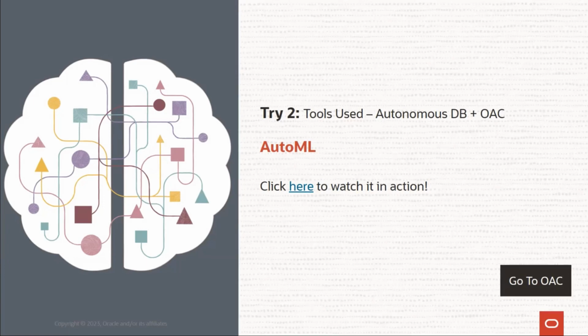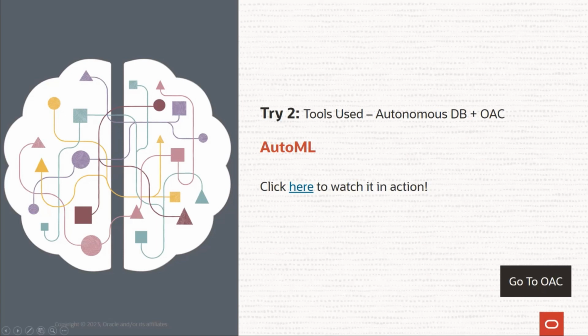So we are going to use data from this database, which is already made available to you, which we are going to see in a moment, and we are going to use the AutoML from OAC, push it to the AutoML engine of autonomous, and then the output will be returned back to OAC front end, right? So that is what we are going to do. And again, we have a video for this, and you can always watch it later.